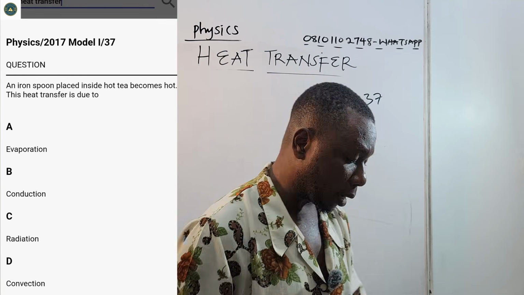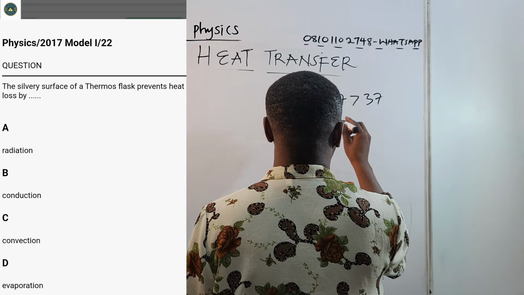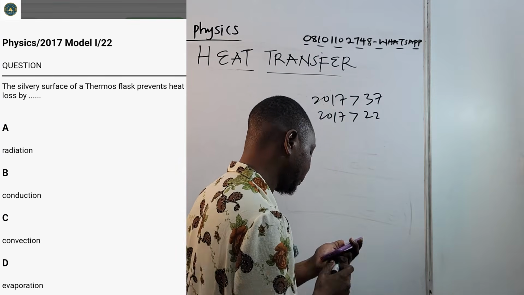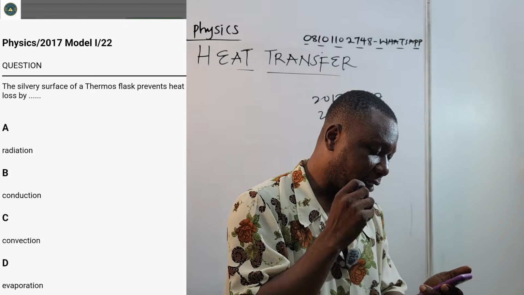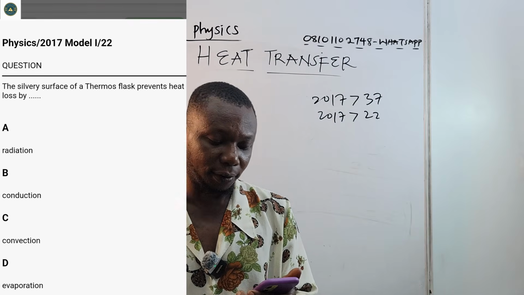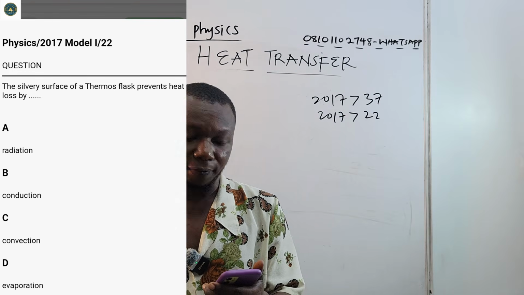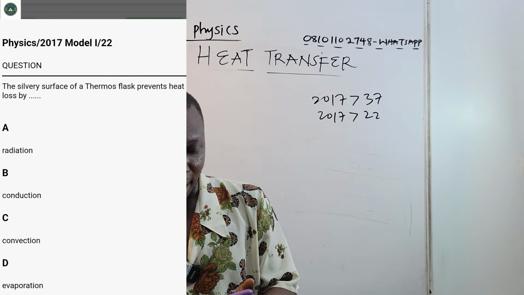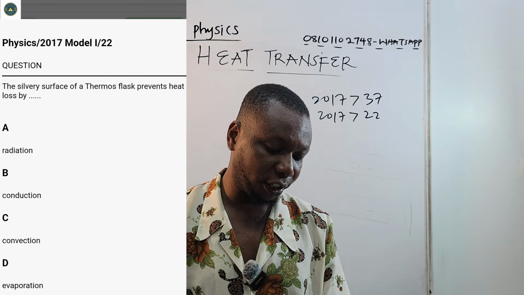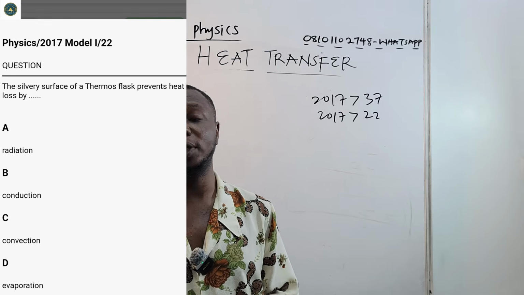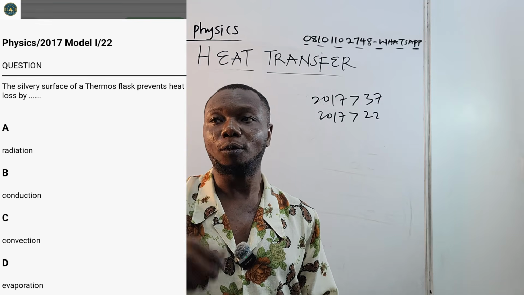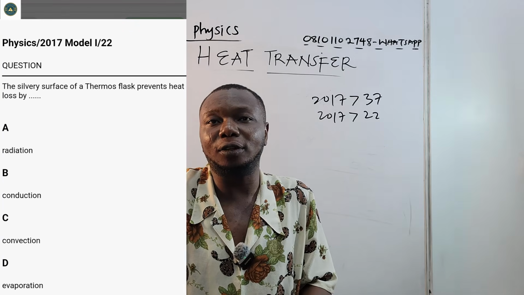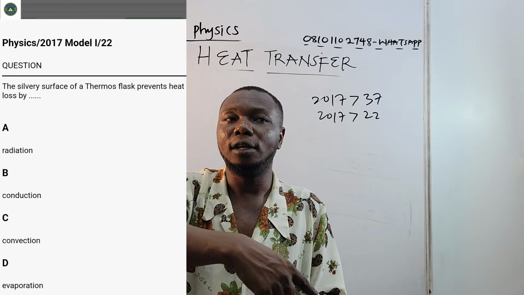Okay, let's see another one. 2017, question 22. It said the silvery surface of a thermos flask prevents heat loss by radiation, conduction, convection, evaporation. You place food inside a flask. What happens is that there will be a kind of radiation. It is that radiation that will now cause conduction within the surface.